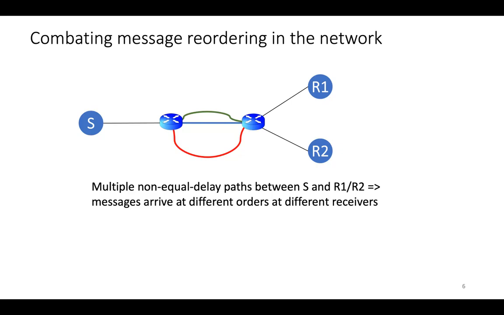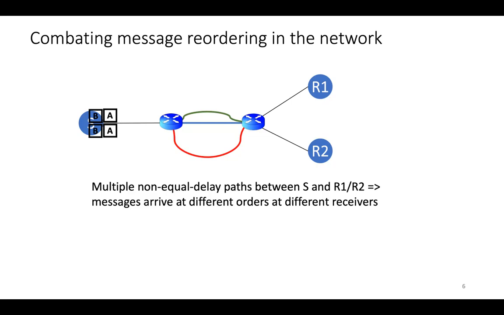Now, the presence of these multiple non-equal delay paths causes conditions that allow messages to arrive in one order at one replica and a different order at a different replica. So let's quickly see why that happens. Let's say the sender, as the client, wants to communicate operations A followed by B to both replicas R1 and R2. So there are 4 copies total.